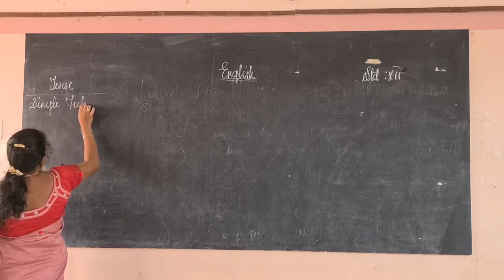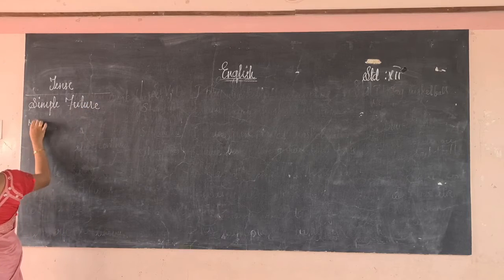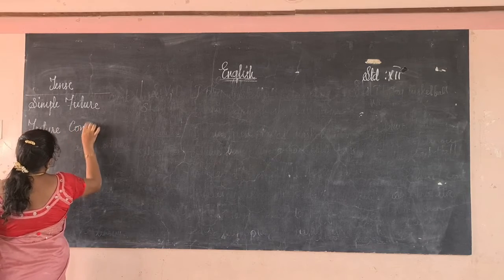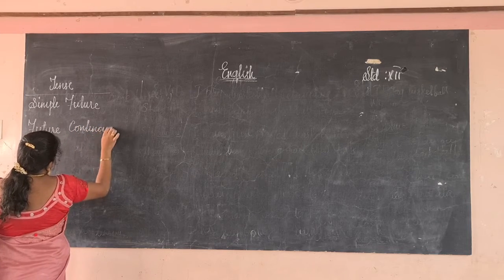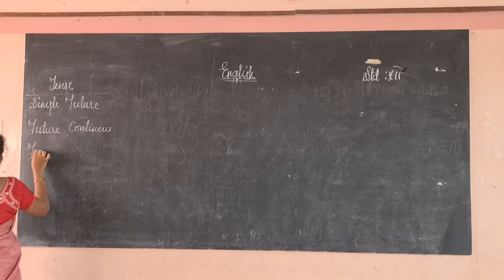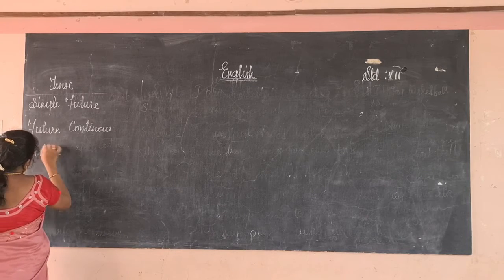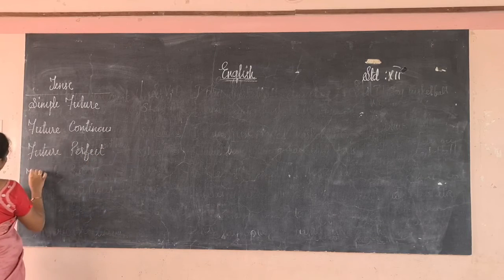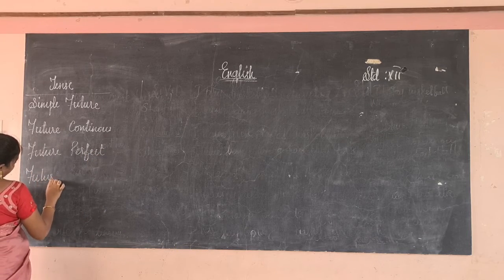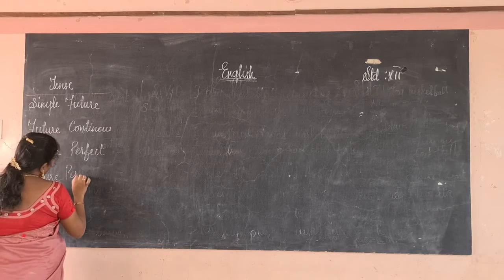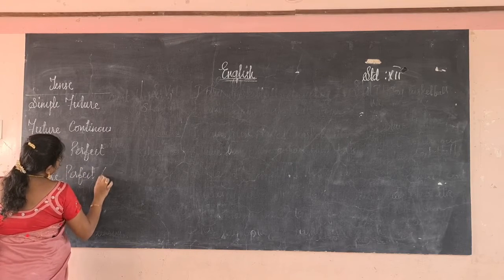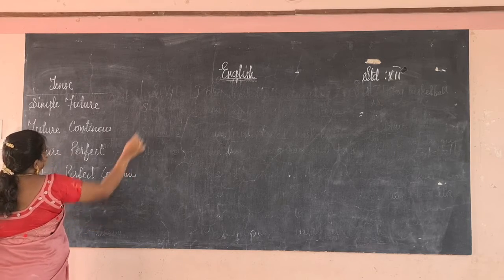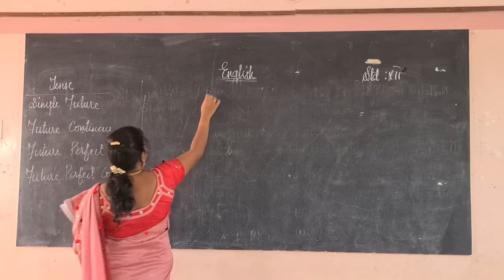Simple future, then future continuous, future perfect, then future perfect continuous. Okay. How will the form be?